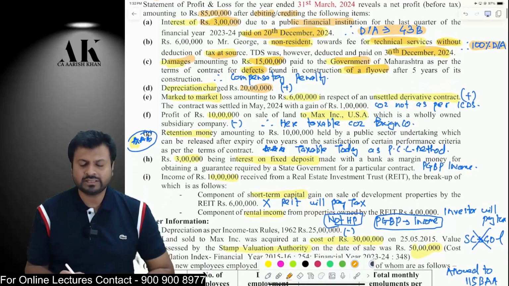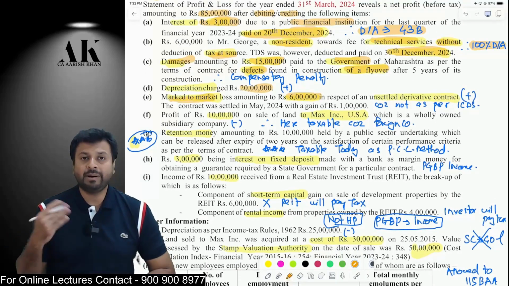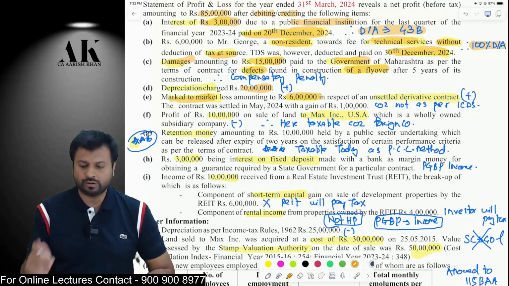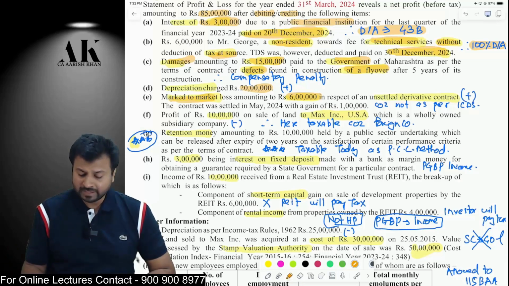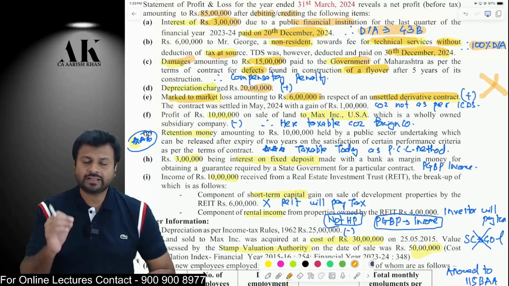Next one is an important adjustment. Mark to market loss. Mark to market loss is generally allowed under section 36 subsection 1 clause 18, but it has to be as per the ICDS. But if it is not as per ICDS, then it is disallowed. Therefore, in this ICDS, it is written that if there is a mark-to-market loss of unsettled derivative contract, then it is not allowed. Therefore, because this mark-to-market loss is of unsettled derivative contract, it will not be allowed under the income tax law.